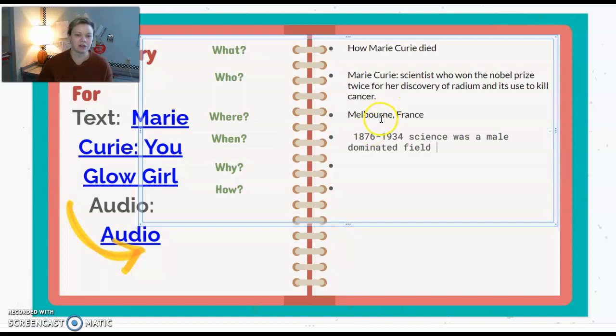Oh, sorry, I spelled it wrong, it's not Melbourne, France, it's Sorbonne, France. They sound similar. Oops, okay. So, we know that it's a male-dominated field at this time in history. And we also know that we don't know a lot about toxic chemicals, right? We don't know anything.